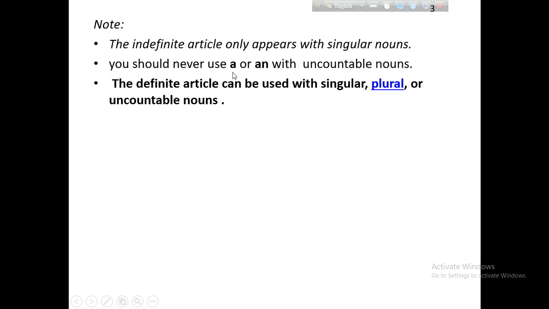The can be used before any noun, but a or an cannot be used before any noun; it is used before something particular, a singular or countable noun. So you must keep it in mind.